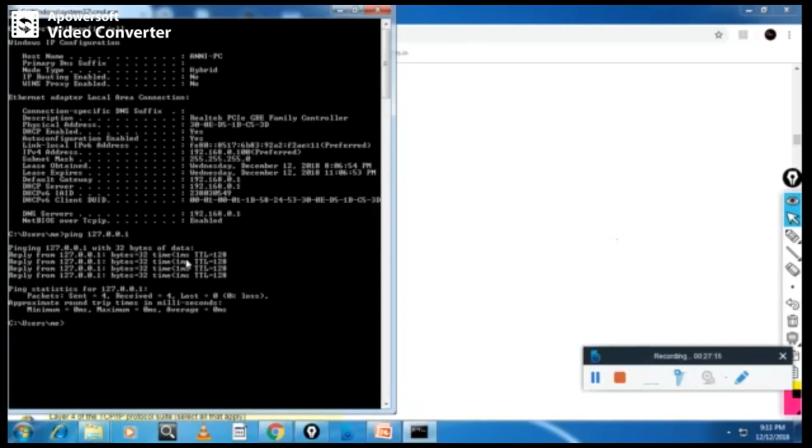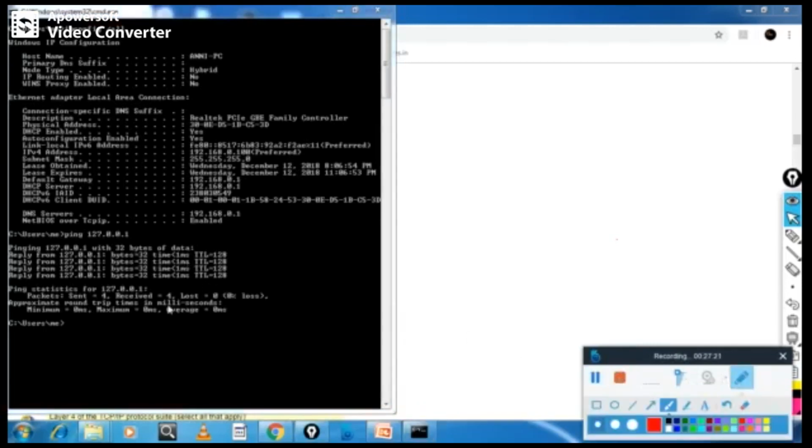You can check like this. If you receive all the packets properly, sent 4, received 4, it has not sent anywhere. It has looped like this. See, suppose this is my network card, and here the cable is connected. The packet is sent here and looped like this. It has not sent the packet on the cable. So sent and received, lost is 0.